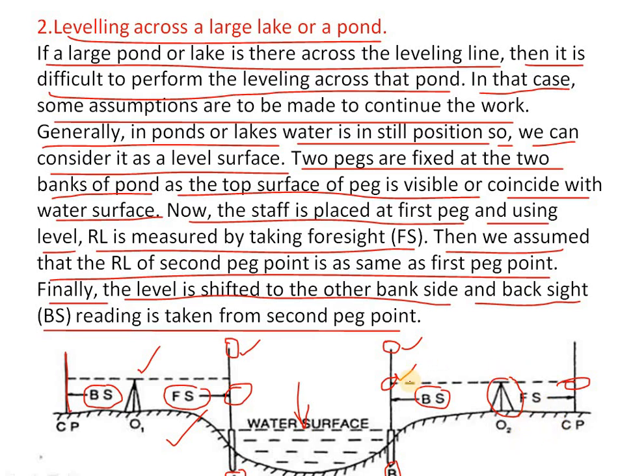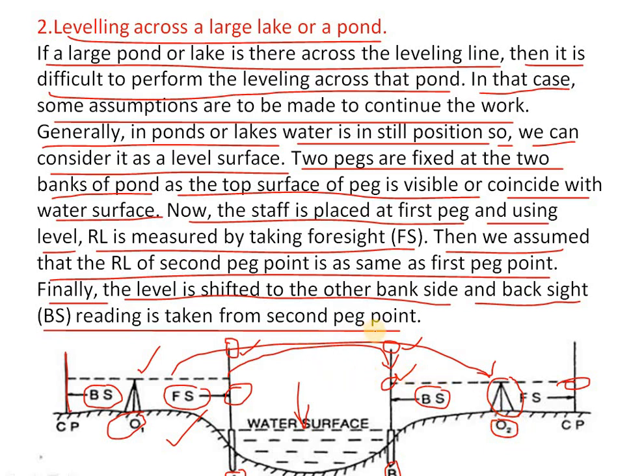So we can compare this level, exactly what level is observed at the left side and at the right side, so that we can take the level easily from one side to another side. Here we can shift this level to the right side, the other bank also. We will get this station point O1 level, so that this level will be shifted to the O2 level. So we can shift it by this instrument.